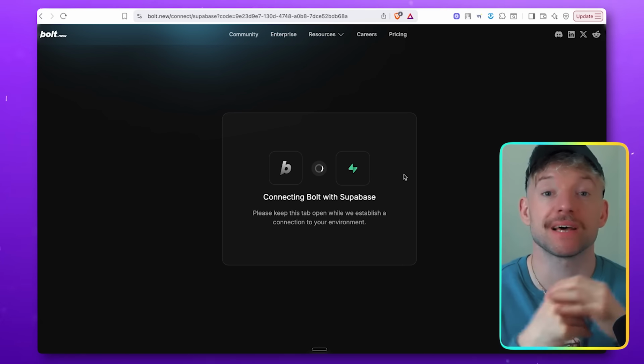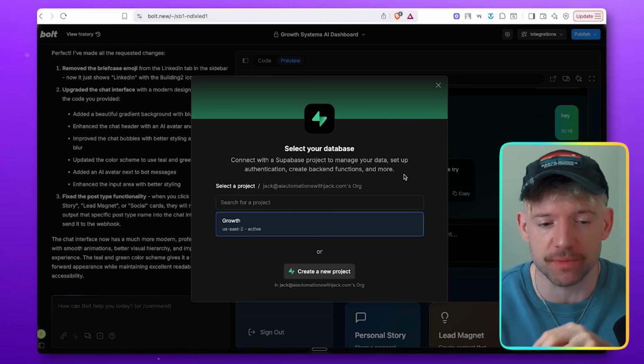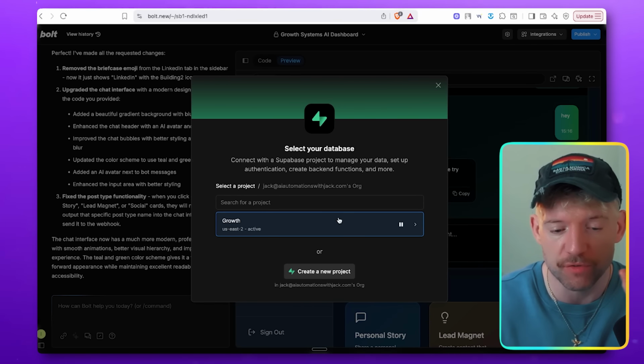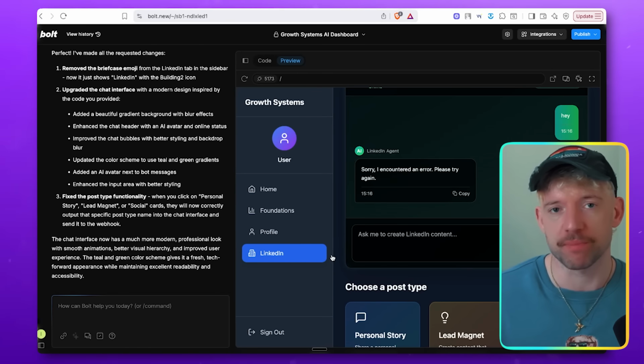Do you know what's really interesting in my last tech startup is I wasn't a coding background. I don't have any coding experience whatsoever. This is kind of where we get to now with these tools that you can just do this stuff. So growth is cool. That's fantastic. We're connected. Beautiful. Connect project. Then it'll be set up and done.